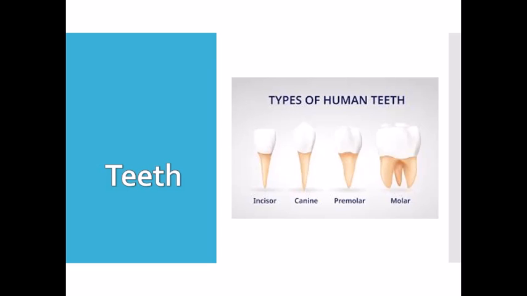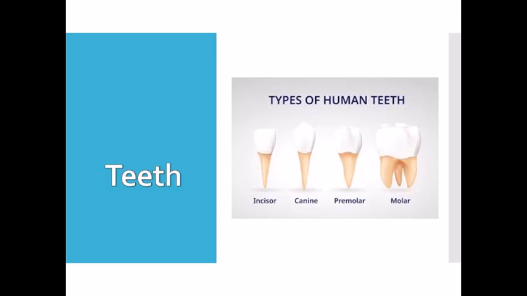Then after canines we have premolars. Premolars are next to the canines, and they are 4 in number in each jaw. These are broad and have flat grinding surfaces. So they also break the food into smaller pieces and help in grinding the food. After premolars we have molars.